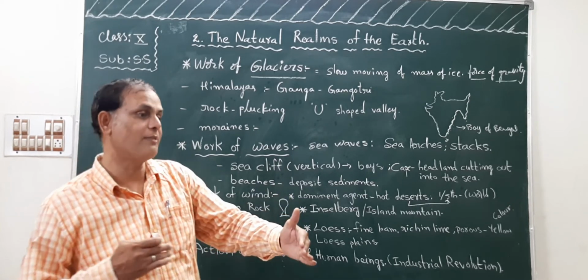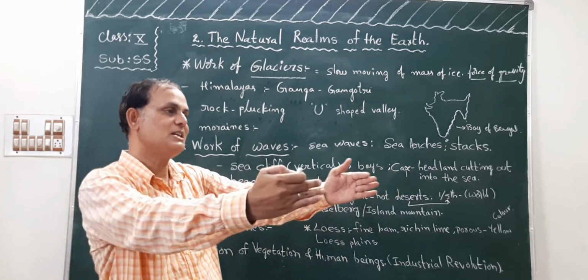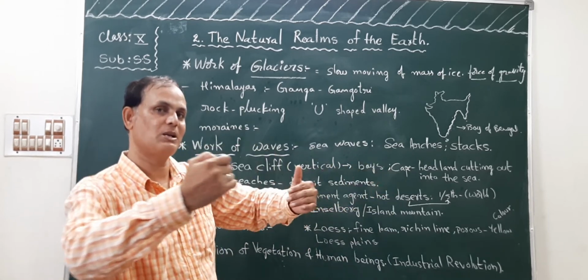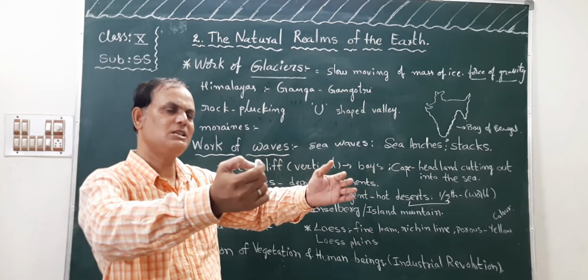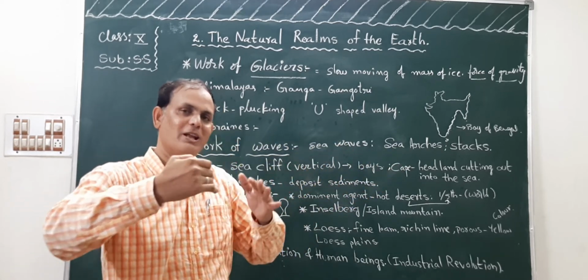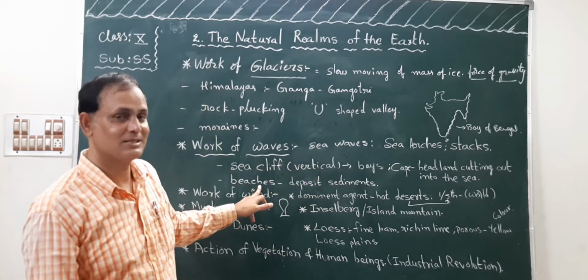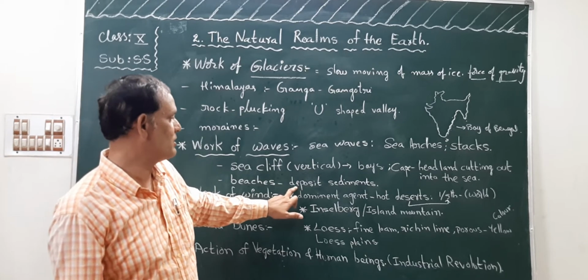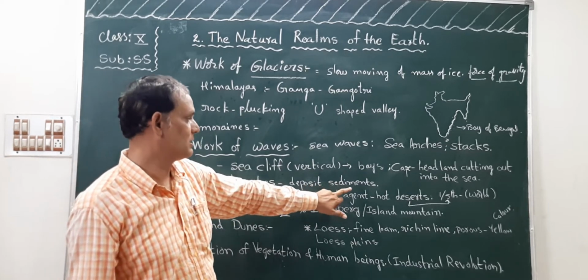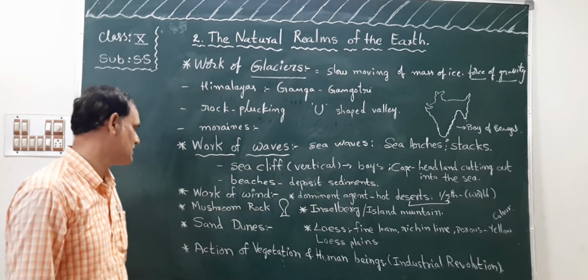Due to the continuous heating of the waves, what are the sediments? Rocks, pebbles, garbage. Each one is coming and formed like a thick layer, that is called beaches. The continuous deposit of the sediments, children. What are they? Sediments. It is called beaches.